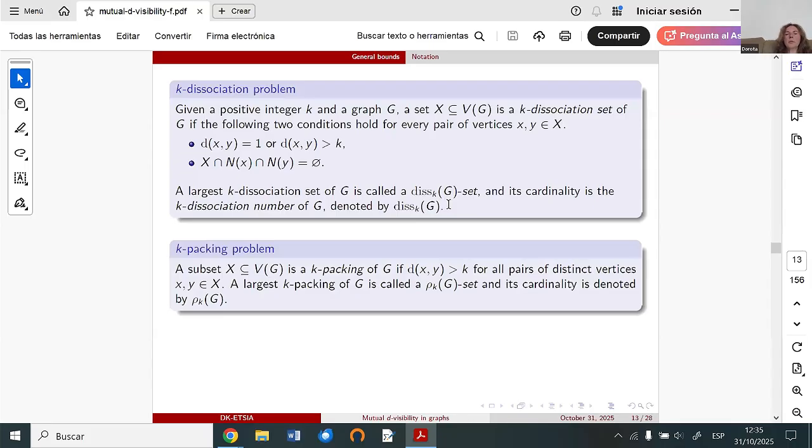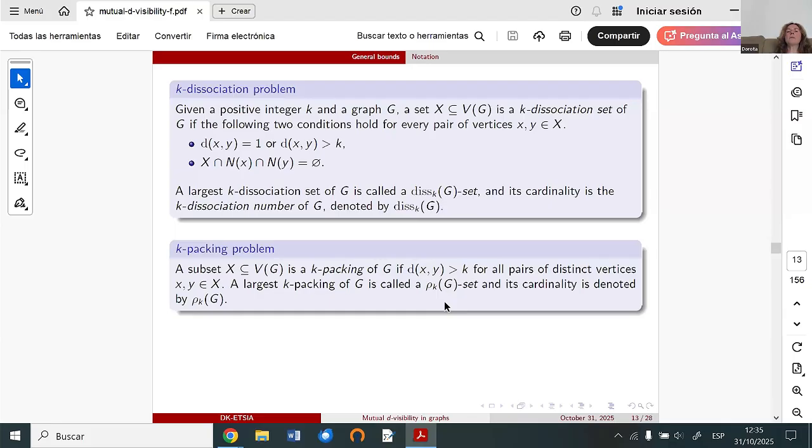The other parameter we need to give the bound for the mutual visibility number is the k-packing. For k-packing, we are looking for a subset of vertices, and the subset is a k-packing if for any two vertices from this subset the distance between them is larger than k.